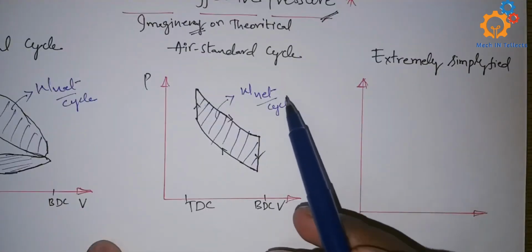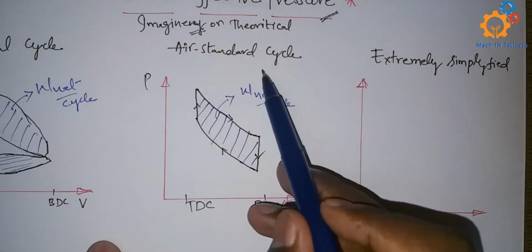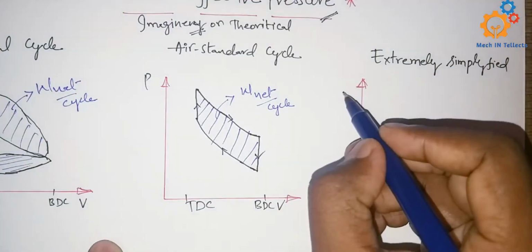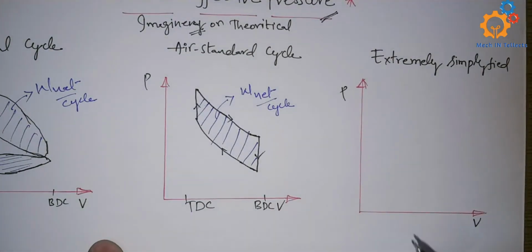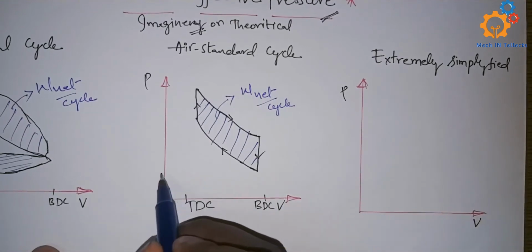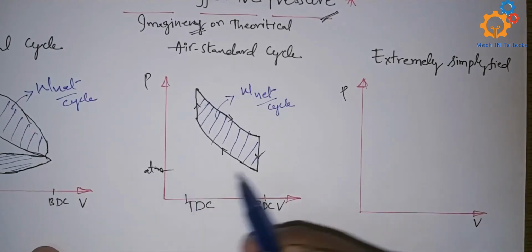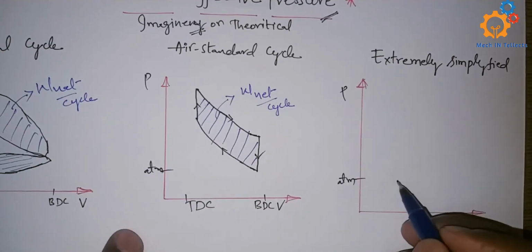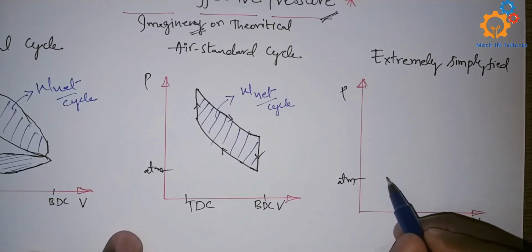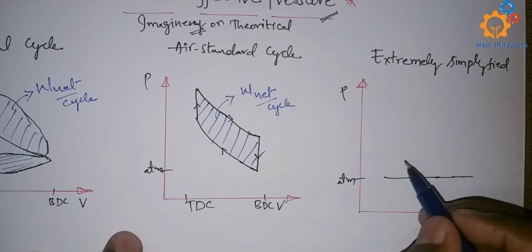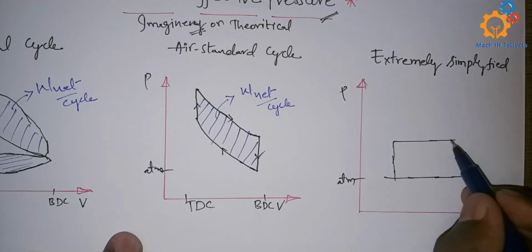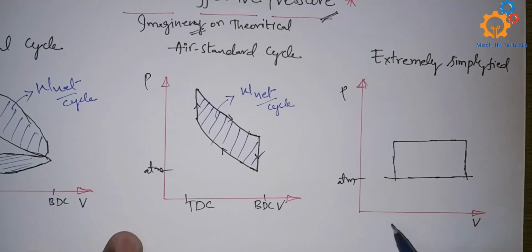If we further simplify this air standard cycle into an extremely simplified cycle, we will get this PV diagram. This is again the atmospheric pressure level, and this is also still the atmospheric pressure level. So here I will get a simple rectangular box from TDC to BDC.